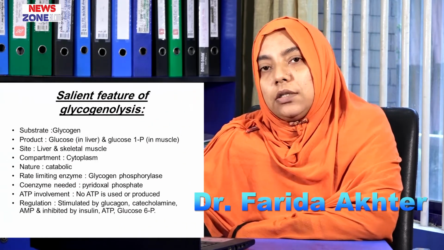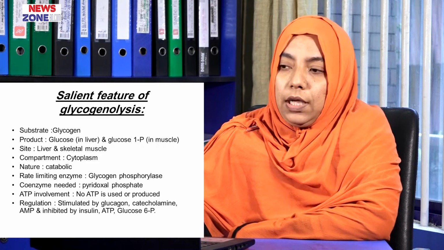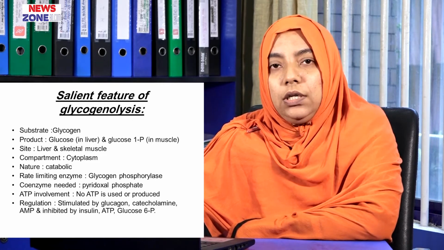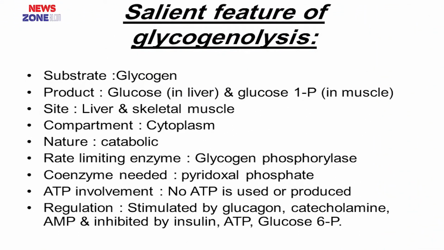Here the substrate is glycogen and the product is glucose in case of liver and glucose 1-phosphate in skeletal muscle. And this glycogenolysis occurs in liver and skeletal muscle in the compartment of cytoplasm. Nature is catabolic and the rate limiting enzyme is glycogen phosphorylase.